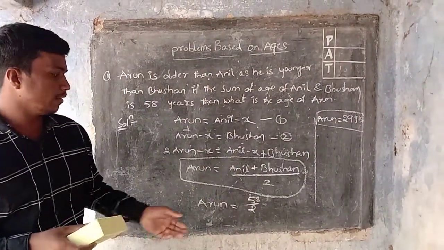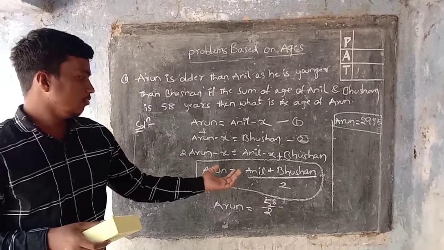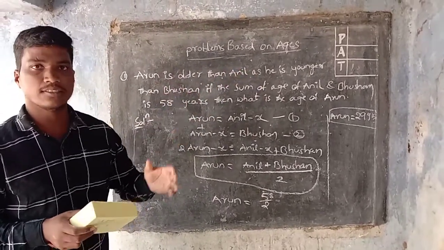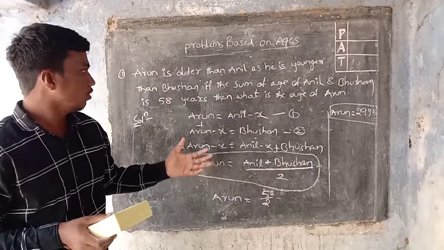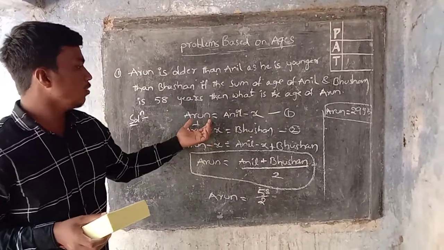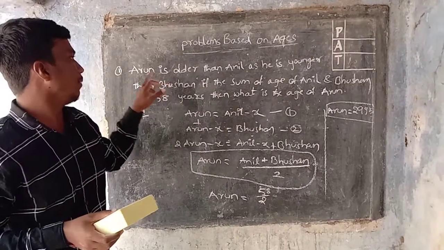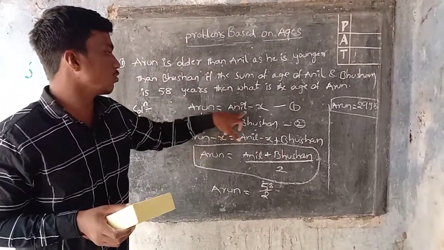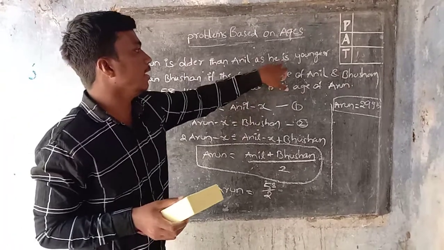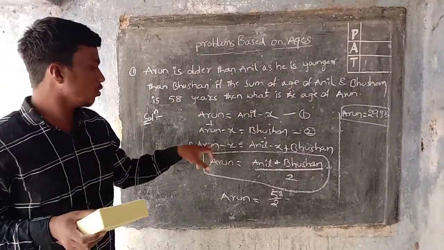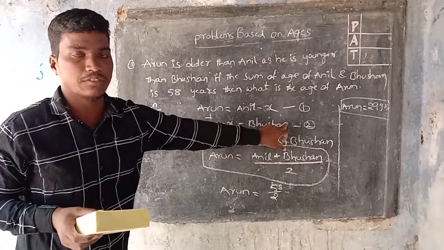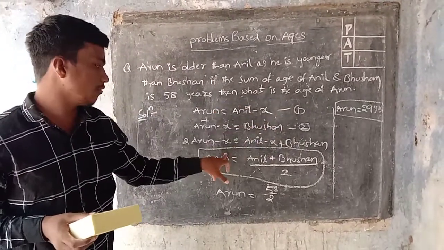Once I repeat that, here the age differences of Arun, Anil and Bhushan are similar. So Arun is equal to Anil minus x. Why am I taking this? Because the age difference between Arun and Anil is the same. That's why Arun is equal to Anil minus x. And Anil is younger than Bhushan, so Anil minus x is equal to Bhushan. This is equation 1 and this is equation 2. Adding these two, we get this equation.